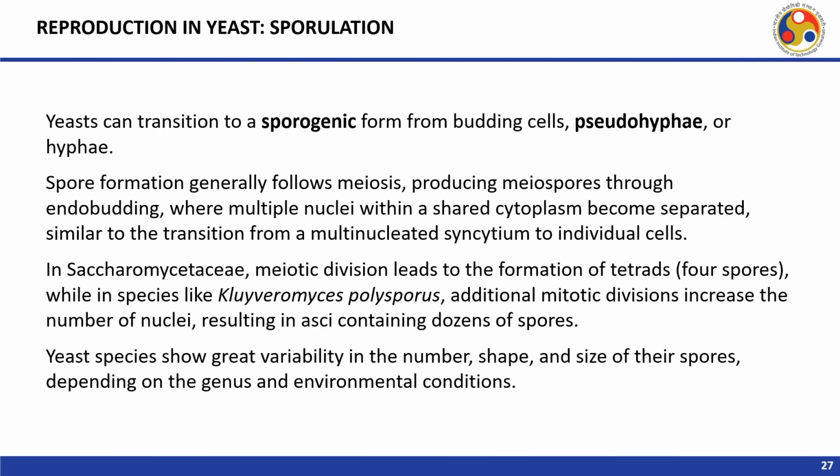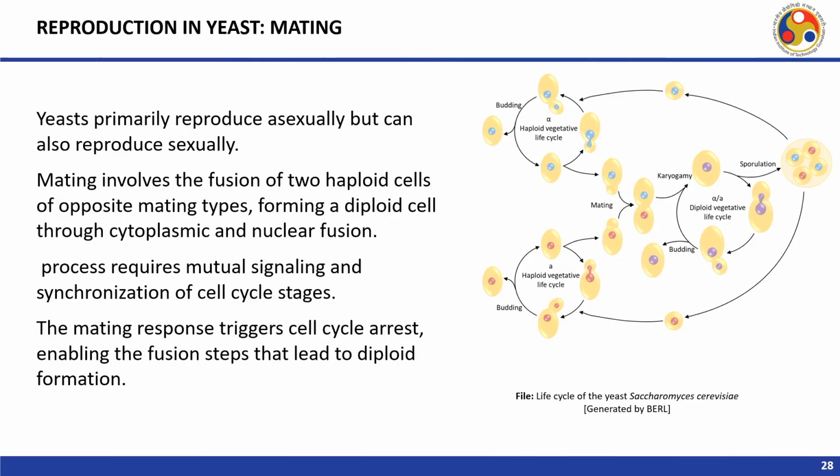In Saccharomycetaceae, meiotic division leads to the formation of tetrads, 4 spores, while in species like Clubomyces, additional mitotic divisions increase the number of nuclei, resulting in asci containing dozens of spores. Each species shows great variability in the number, shape and size of their spores depending on the genus and environmental conditions. Another mode of reproduction in yeast is through mating.